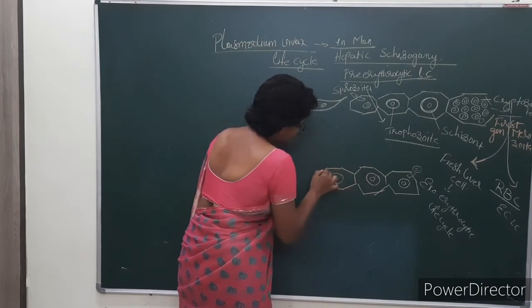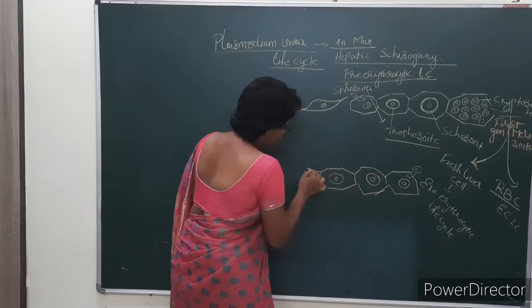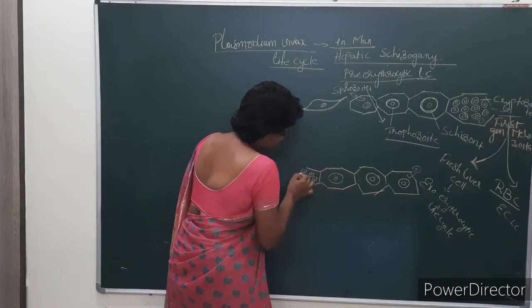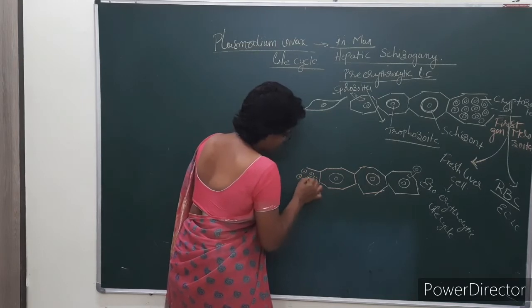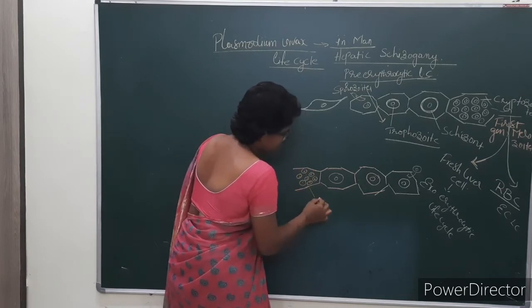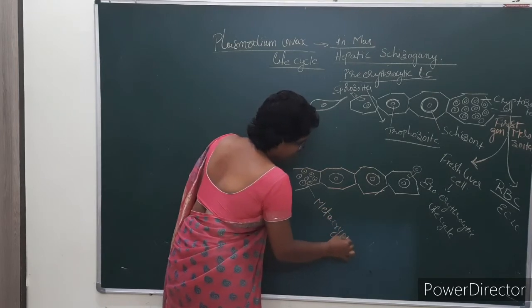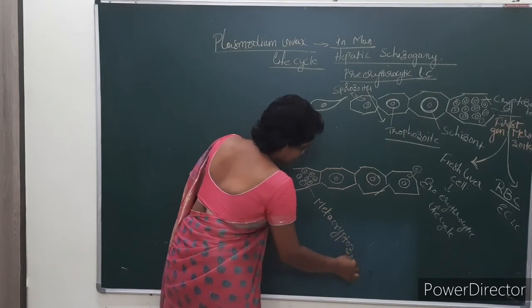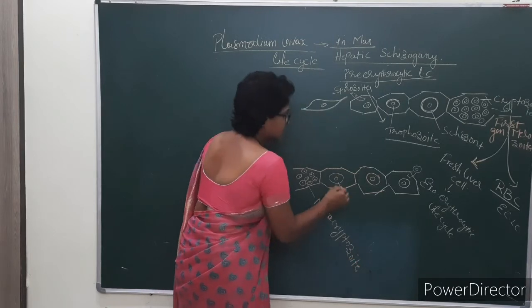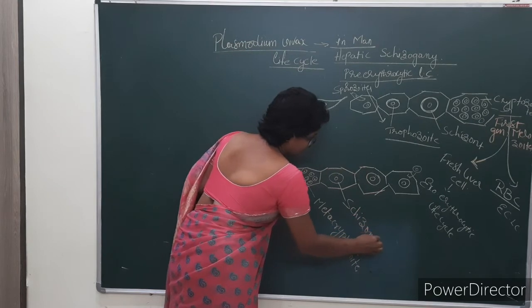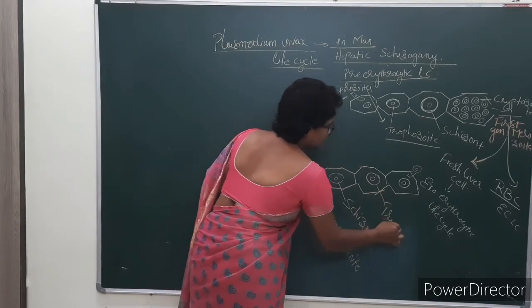The schizont undergoes schizogony, which leads to the formation of what are called metacryptozoites. These are the metacryptozoites formed here. This is the schizont and this is the trophozoite.